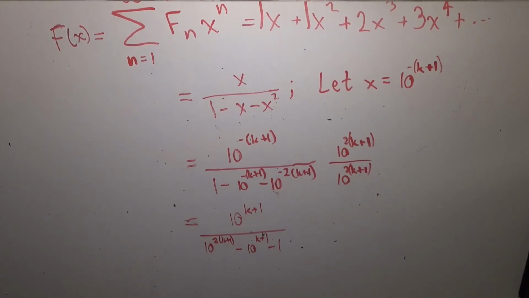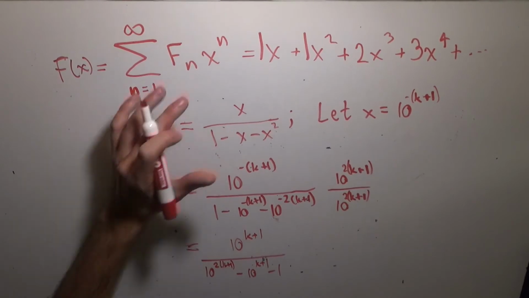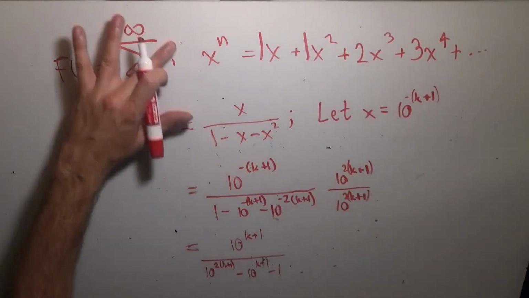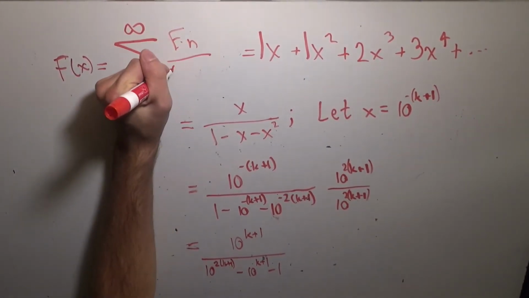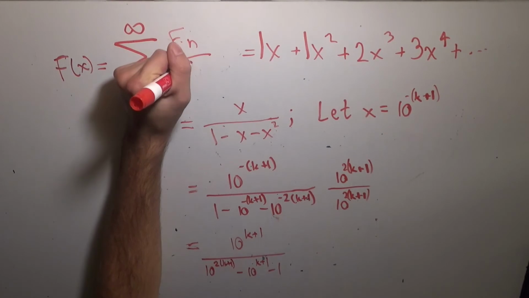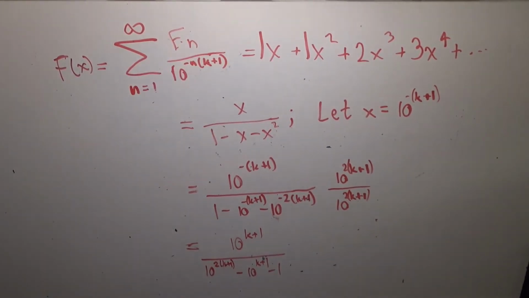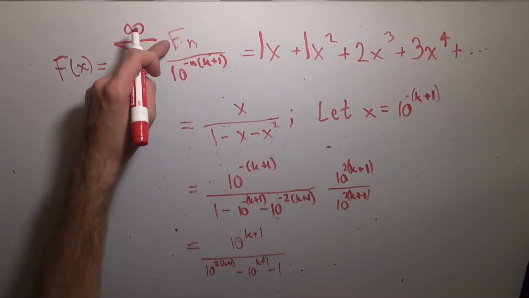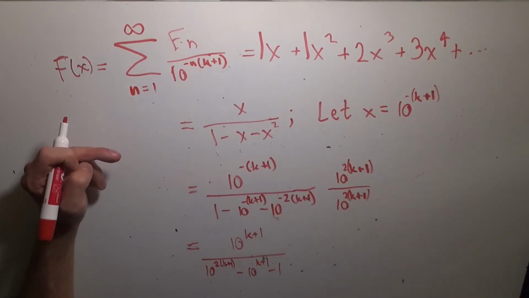So say we pick k to be, well, actually what we should do is also replace it in our original definition, right? We're replacing x with 10 to the minus k plus 1. So what we end up with is f, the nth Fibonacci number, divided by 10 to the minus n times k plus 1, right? That's kind of easy to follow. So we end up with these cool series where we have Fibonacci numbers being divided by larger and larger powers of 10 that add together to make really, really nice numbers.